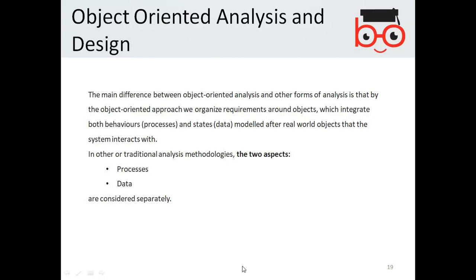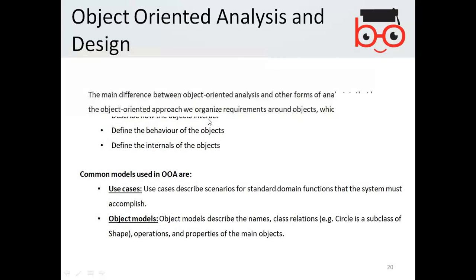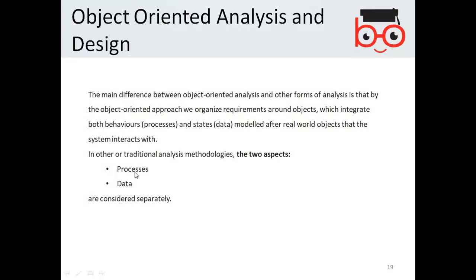You do not give an entity, for example a noun like any student, the processes and data relevant to that one particular object, but in object orientation, you explicitly define the objects.